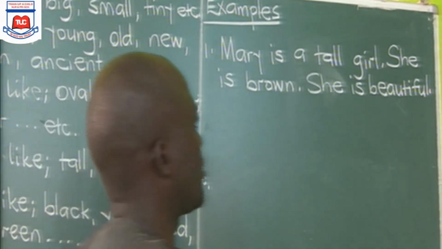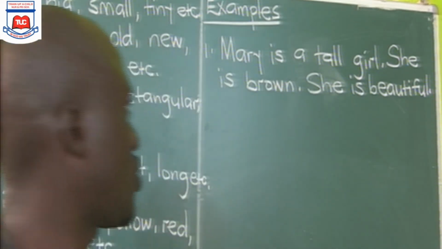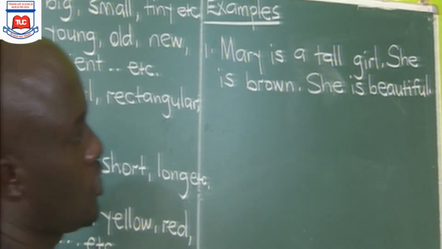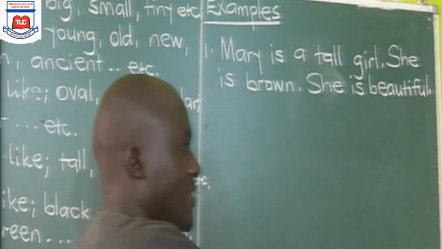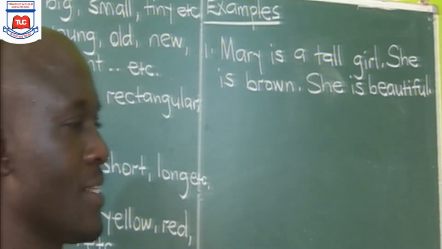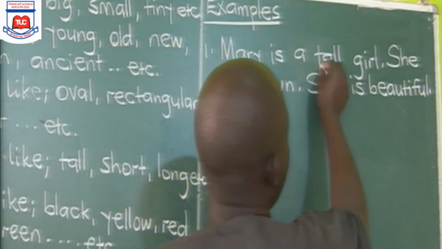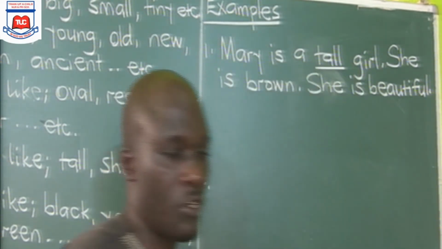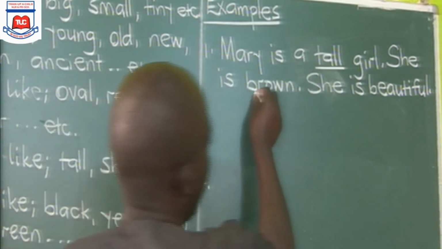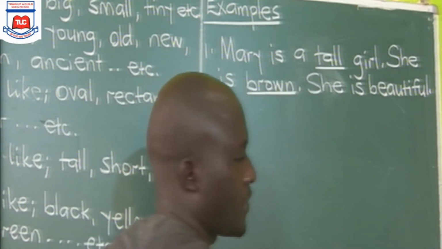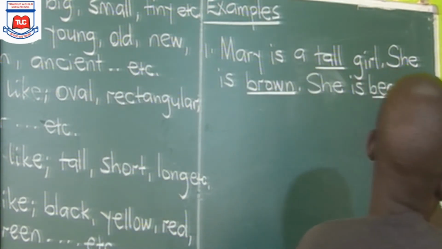Mary is a tall girl. She is brown. She is beautiful. So the first important thing from this sentence is for you to identify the adjectives. So what are the adjectives in this sentence? The first adjective here is tall. Good. The second one here is brown. Very good. And the third one is beautiful.